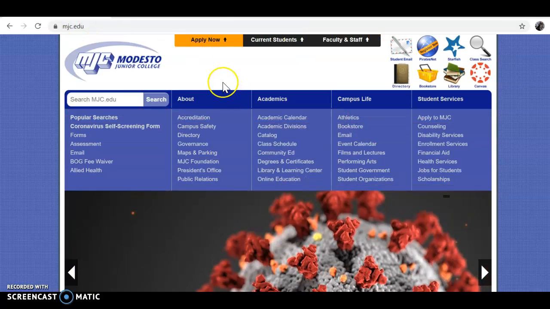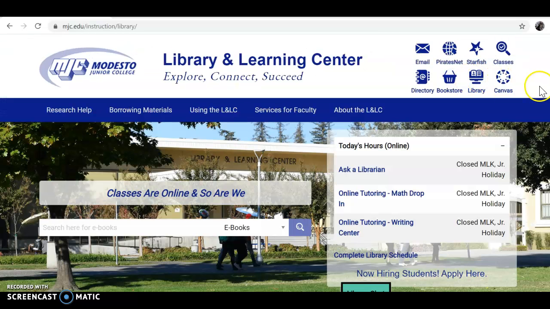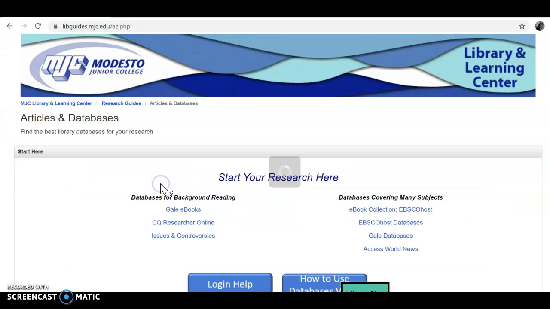And so you want to start on the mjc.edu webpage, go to library, go down to articles and databases. I'm not sure if it's here or at the next click that you will have to enter your W number and 6-digit date of birth. Mine's already in. And you get to this menu. On the left, you've got background searching databases, and on the right, you have databases for more in-depth research. But for this assignment, I only want you to use Gale eBooks, that's all.